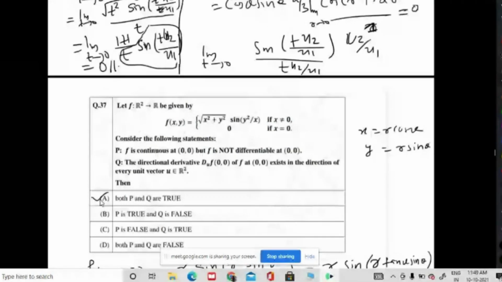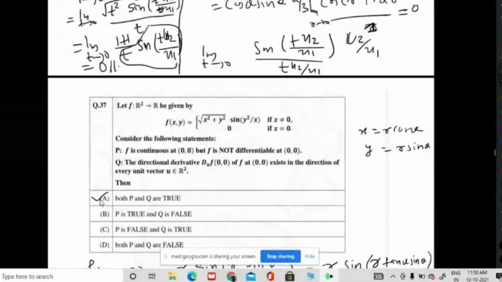Sir, for the sufficient condition of differentiability, fx, fy at 0, 0, and one of them should be continuous. Sir, here we get fx at 0, 0 is equal to 0, and fy, how can you show that this is discontinuous, sir? This is a continuous function.